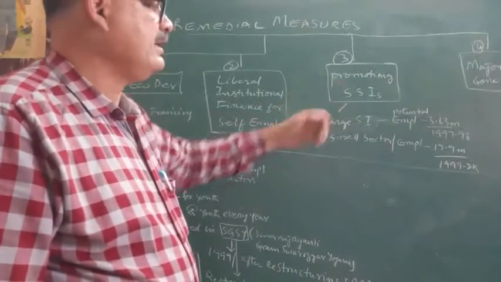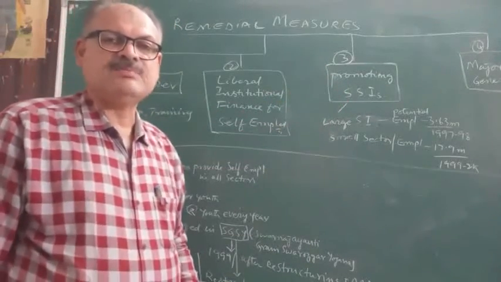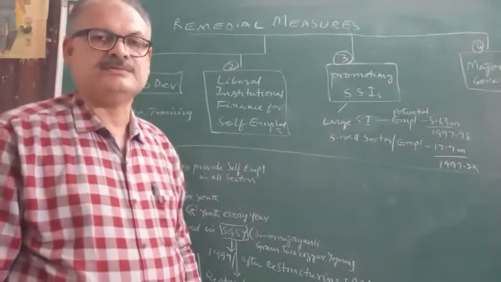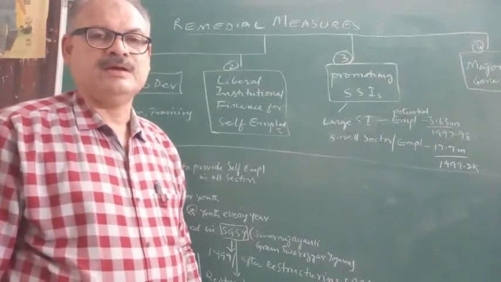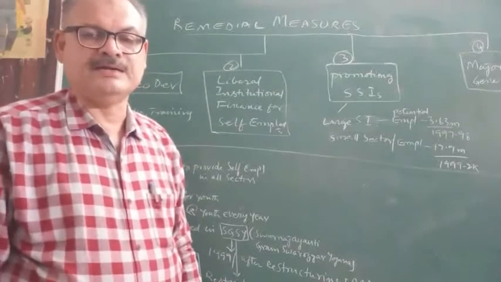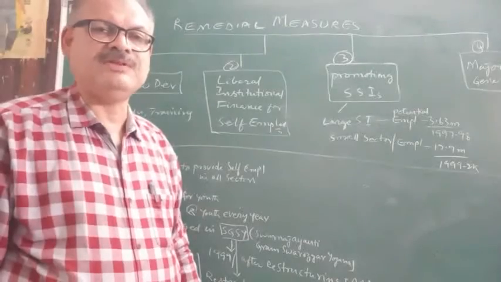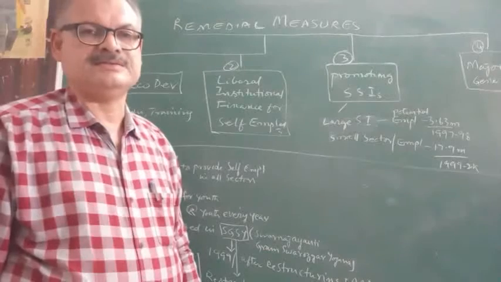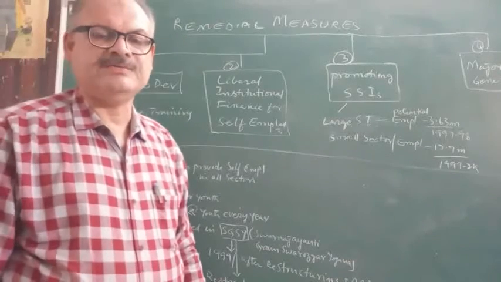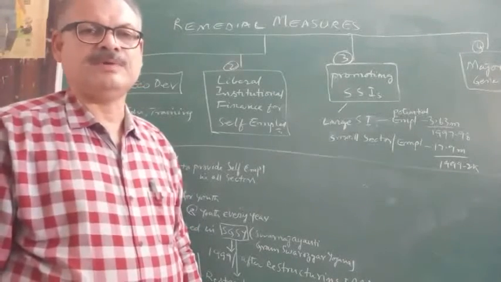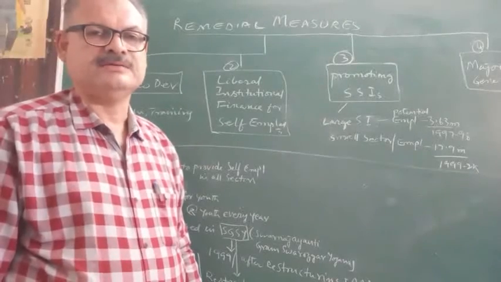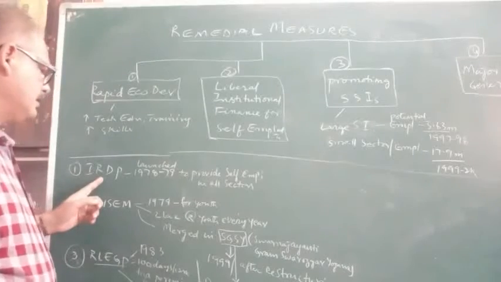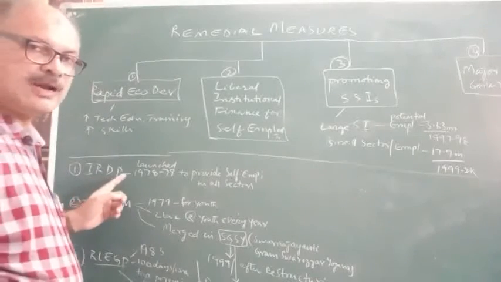Next, promoting small scale industries. Small scale industries have become extinct to some extent, in my opinion, or they have become outdated. They are not in a position to compete with the advanced, developed, modern industries. They can't compete with them, both with regard to the prices and the quality of product they are producing. So, government must give some support. The major employment generation programs are these.